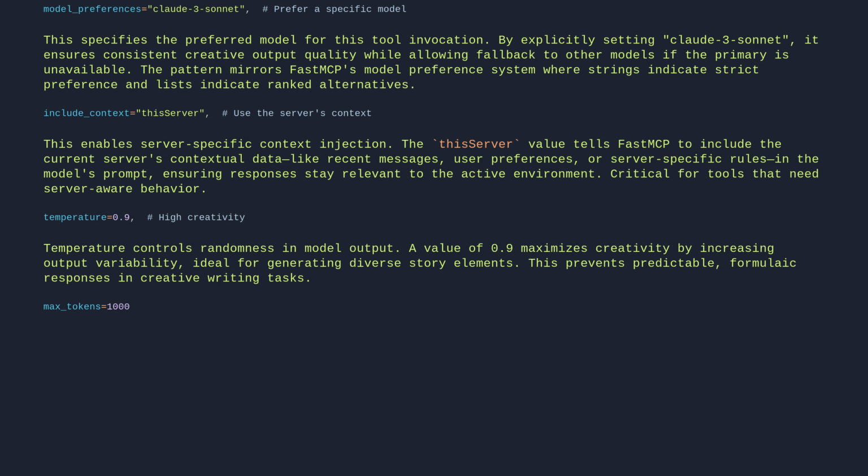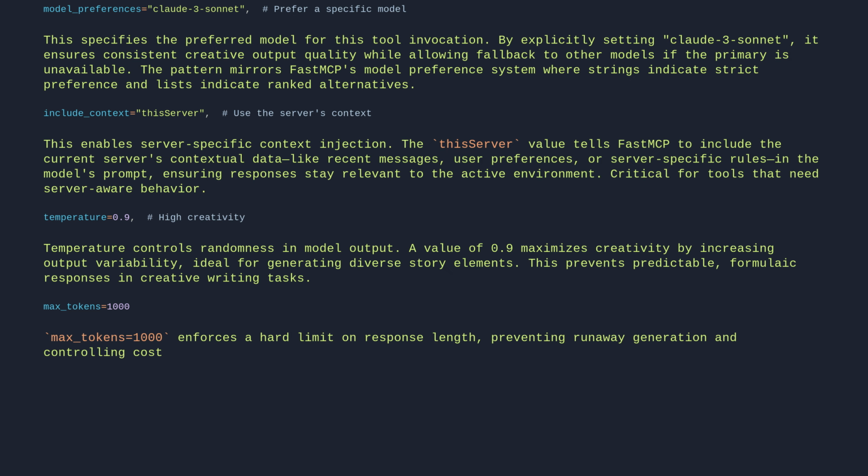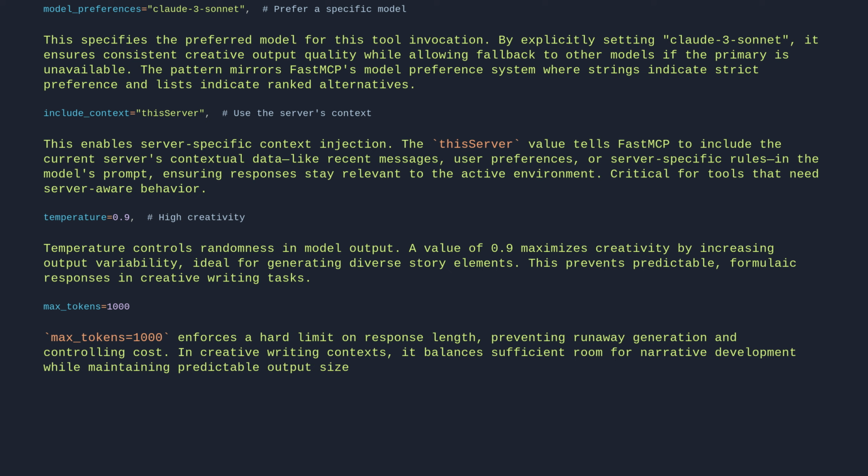Max tokens equals 1,000 enforces a hard limit on response length, preventing runaway generation and controlling cost. In creative writing contexts, it balances sufficient room for narrative development while maintaining predictable output size. This is standard practice when calling LLM APIs to avoid unexpected token usage spikes.